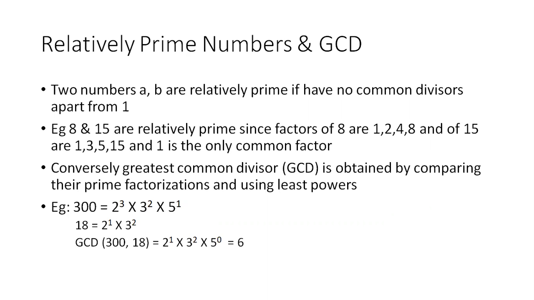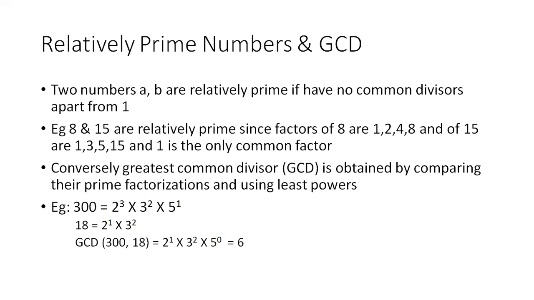What do you mean by relatively prime numbers and GCD? Two numbers A and B are said to be relatively prime if they have no common divisor apart from 1. So you can't find any common divisor which divides both numbers. For both A and B, the only common factor is 1. Other than that, they don't have any other common divisor. Such a pair of numbers, we call relatively prime numbers.